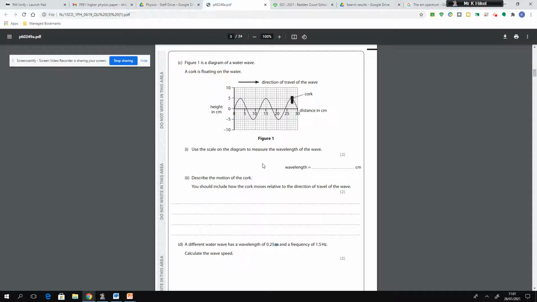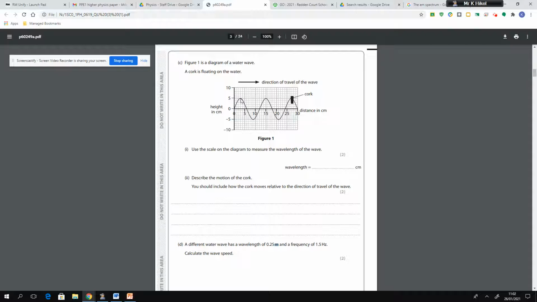Well, the definition of a wavelength is from one starting point on the wave to the same starting point on the next wave. So if we take that definition, which is from one starting point on one wave to the same starting point on the next wave, I'm going to show you what I mean by using the cursor. So if we take this point here at 0 as the starting point, you can see the wave is moving upwards at this stage.